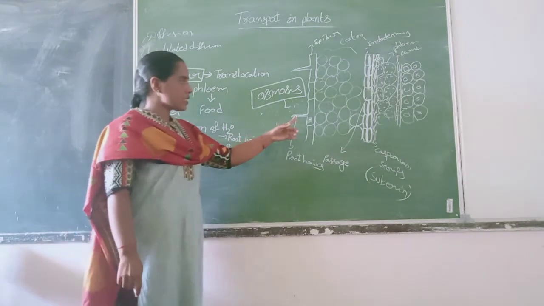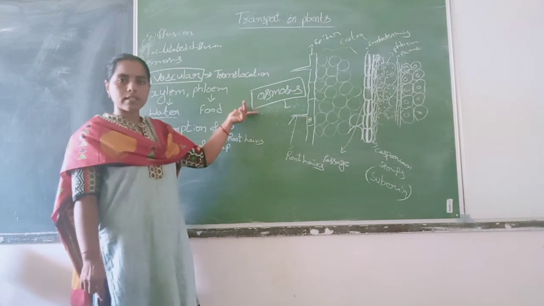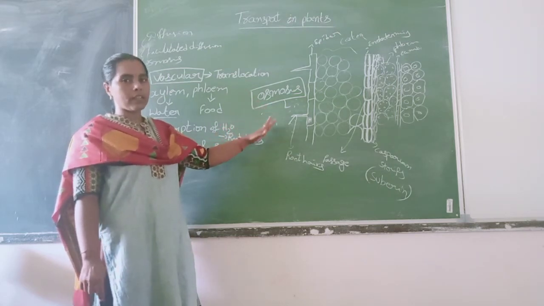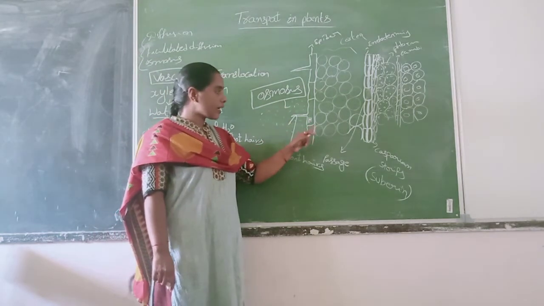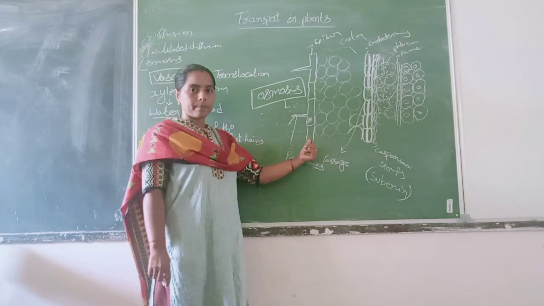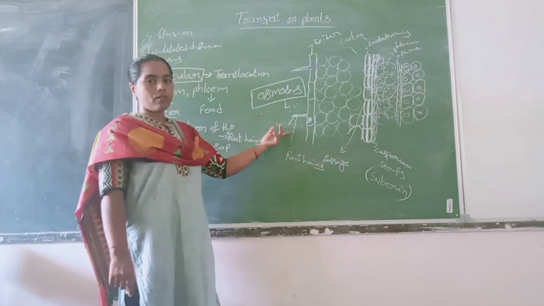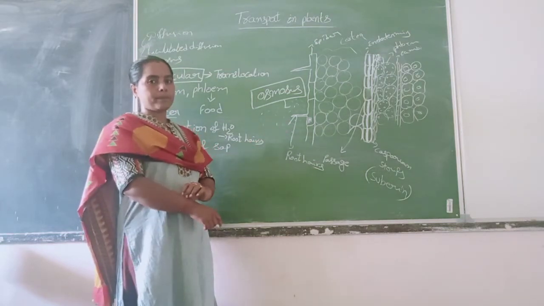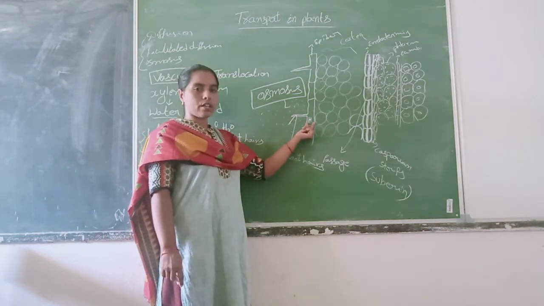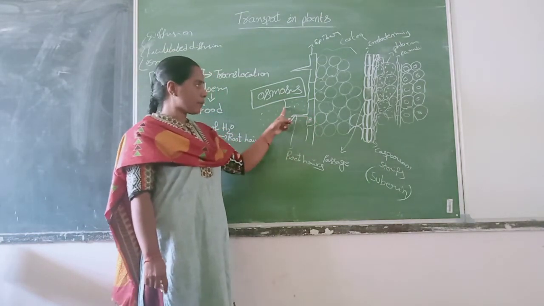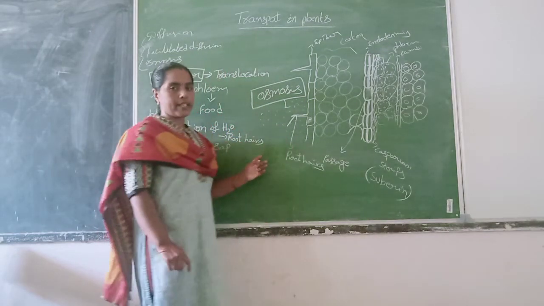Water enters into the root hairs by the process of osmosis. Osmosis is nothing but movement of water from low concentration to high concentrated area. So here the plant cells are having high concentration when compared with the water present in the soil. So automatically, from the low concentrated area, water moves into the root hairs.